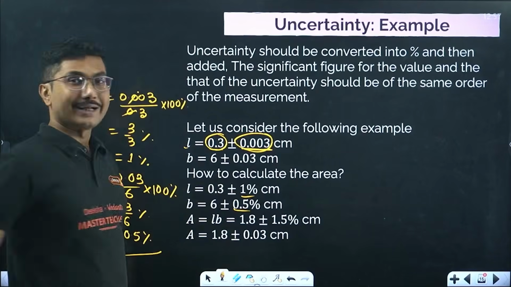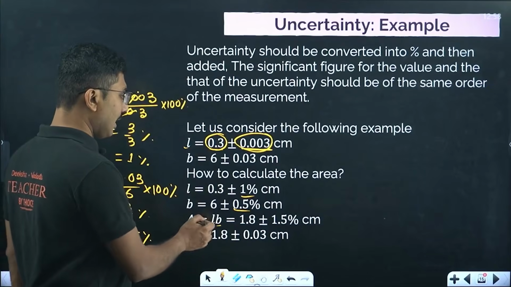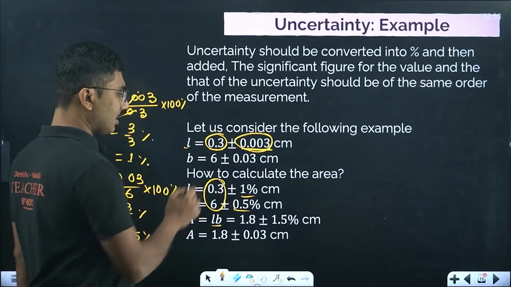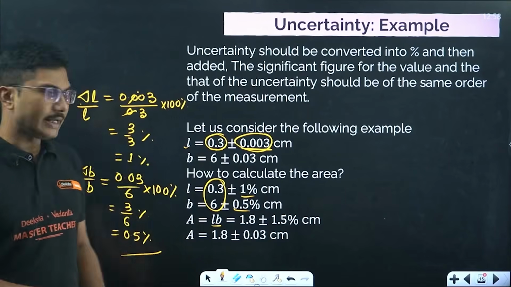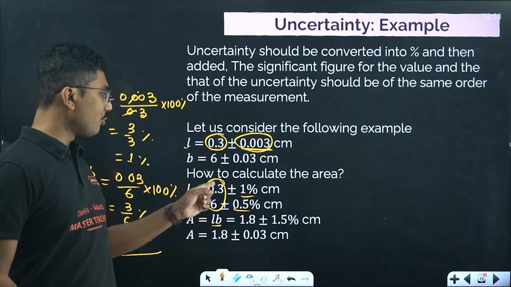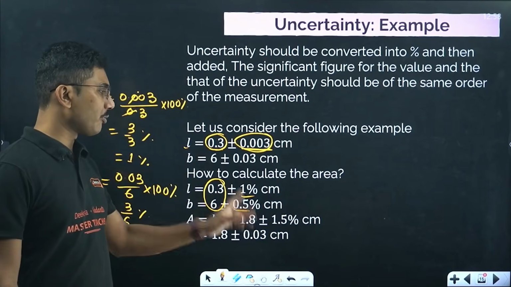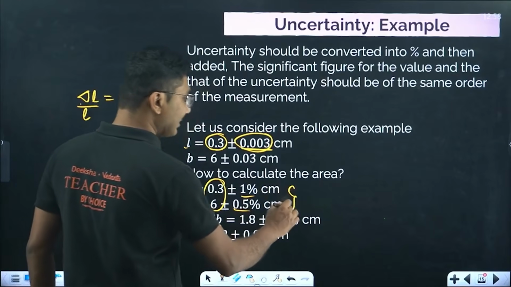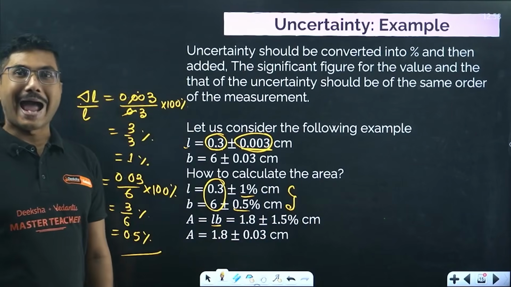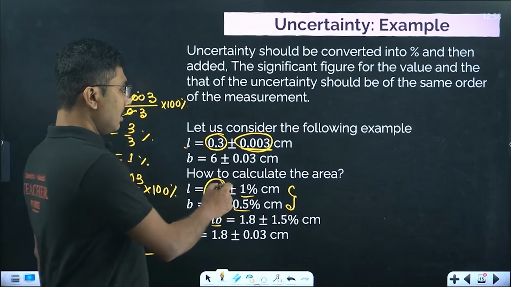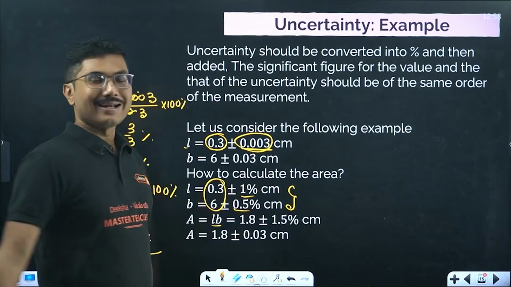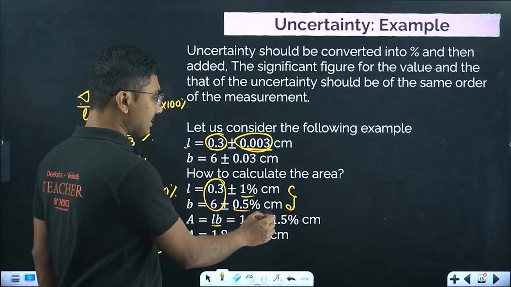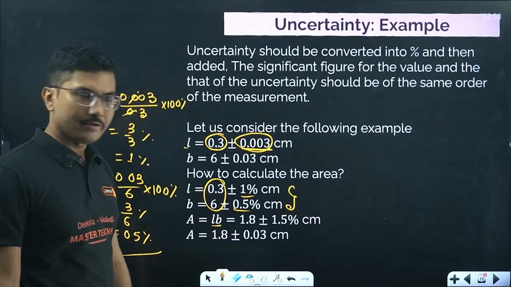Now when you calculate the area using the formula, you calculate it as usual. Length into breadth, so 0.3 into 6, that is 1.8. Done. When you calculate the uncertainties, here you have to simply add these two quantities. So it will be plus and minus 1.5%.